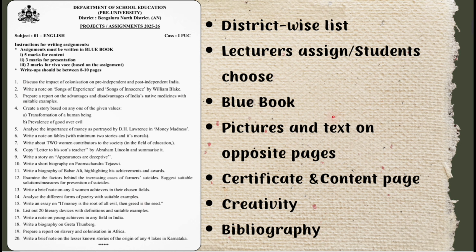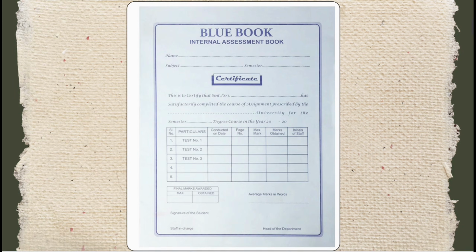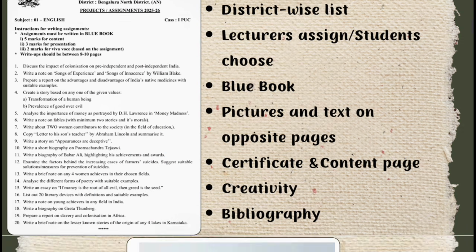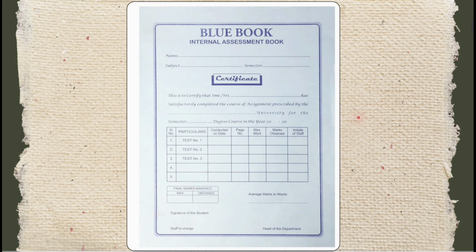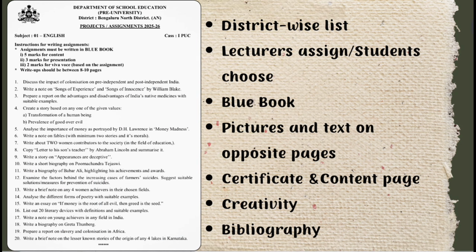Then you have to write the assignment in a blue book. For the ones who don't know the blue book, first PUC students, this is something called a blue book. You must have seen this earlier, and make sure when you buy this blue book, buy a good quality one, because some blue books come with very thin paper. GSM will be very less, and you're not going to have any fun doing the assignment. So make sure you buy a good one.